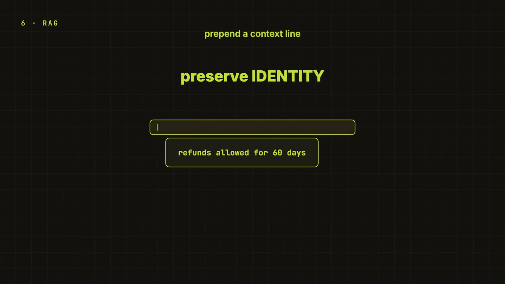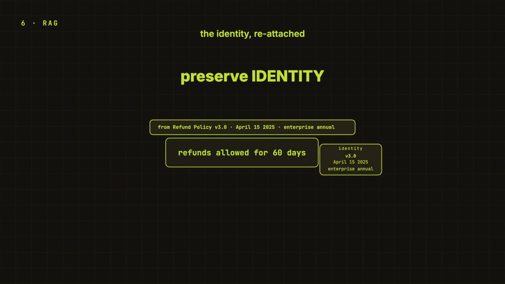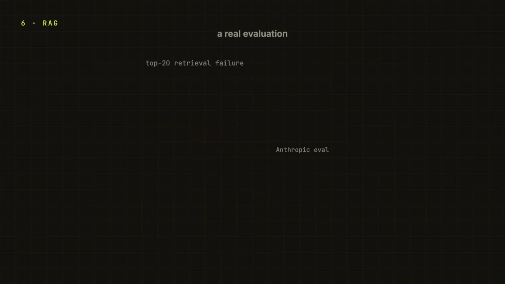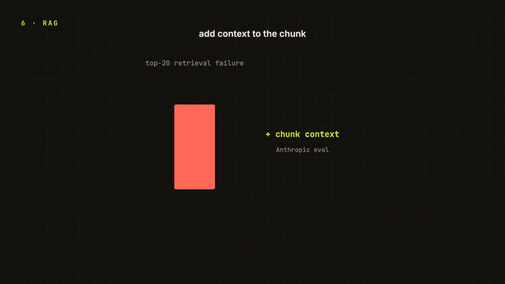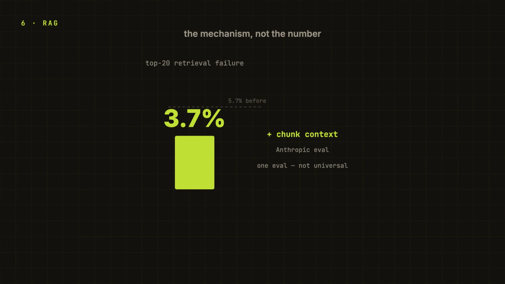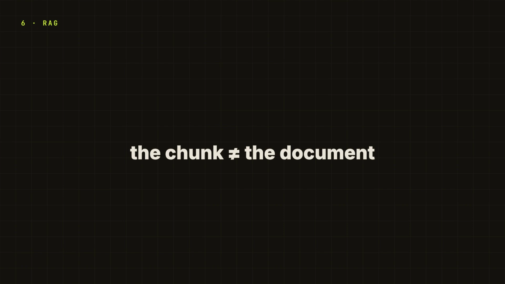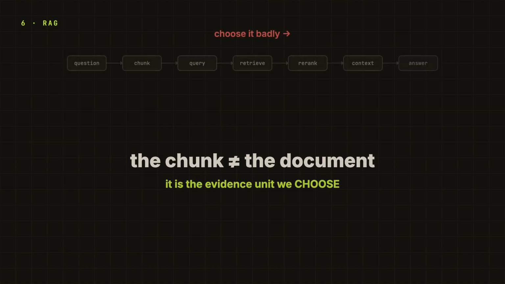Sometimes prepend a small generated context line before indexing the chunk, like this chunk is from refund policy V3.0, effective April 15, 2025, for enterprise annual contracts. Now the same sentence becomes searchable and interpretable. Anthropic published a useful example of this in their evaluation. Adding contextual information to chunks moved top 20 retrieval failure from 5.7% to 3.7%. Do not treat the number as universal, but the mechanism is the point. They did not make the LLM smarter, they made the evidence findable. First anchor line: the chunk is not the document, it is the evidence unit we choose. If we choose it badly, the rest of the RAG is already playing from behind.